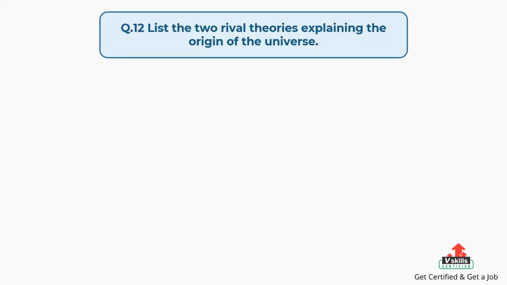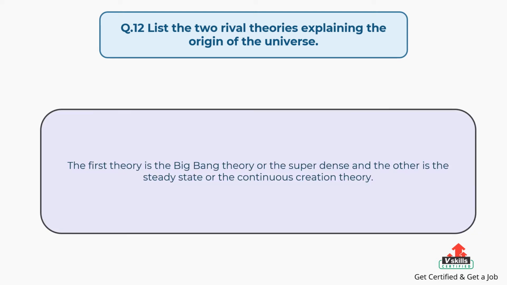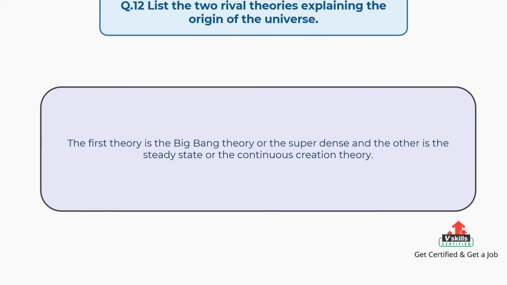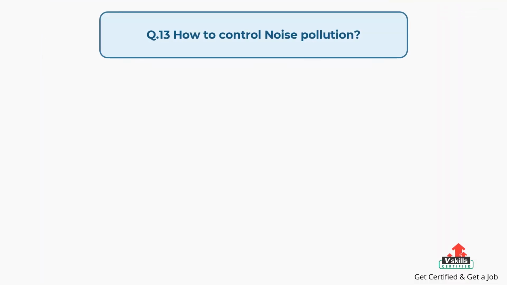Question number 12. List the two rival theories explaining the origin of the universe. The answer is, the first theory is the Big Bang theory or the superdense, and the other is the steady state or the continuous creation theory. Question number 13. How to control noise pollution.